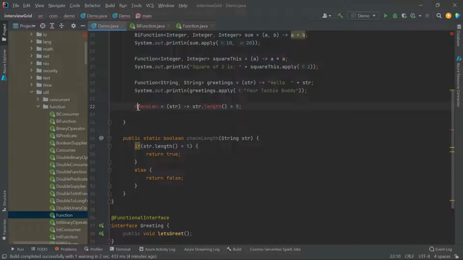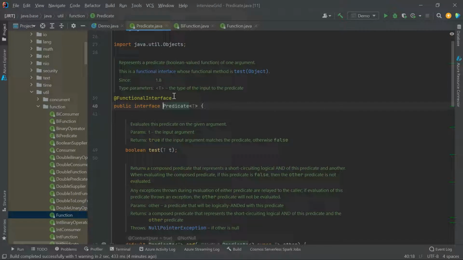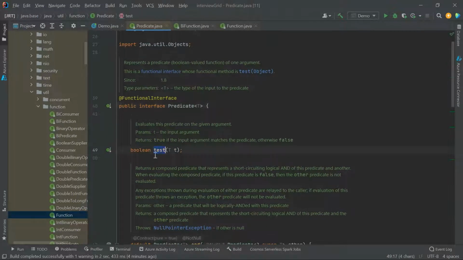This variable should have a type of functional interface. Now we know the functional interface matching our requirement, which returns a boolean value and takes a single input. It is Predicate. And for Predicate, we just have to specify the type of input we are giving, which is String. By default, the test method is the method you are going to use.